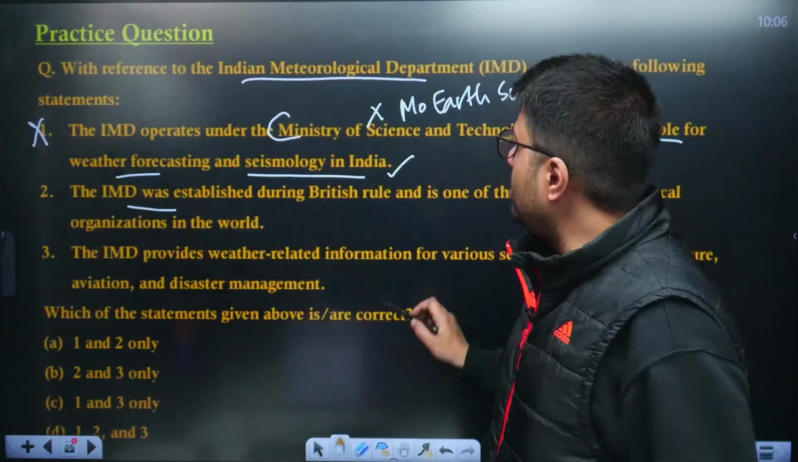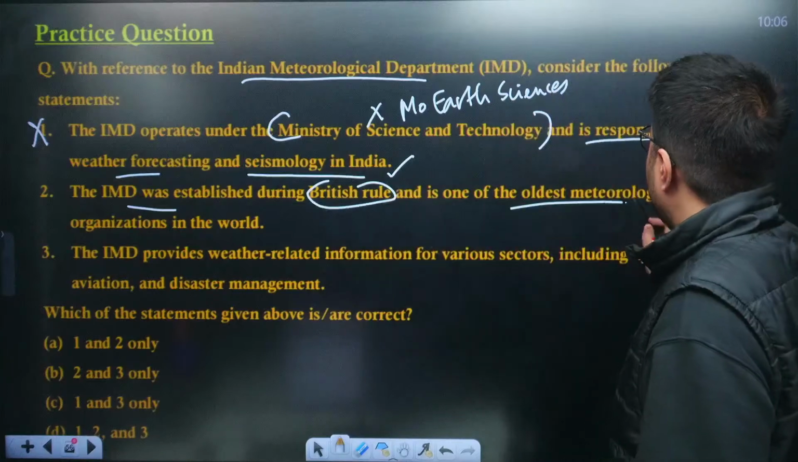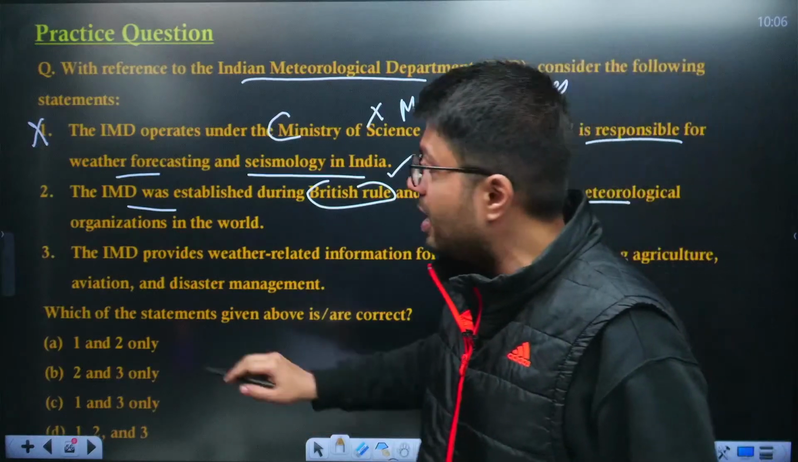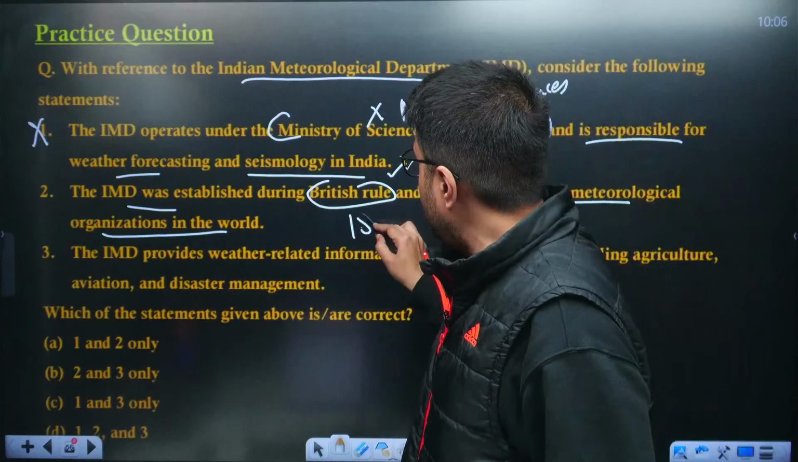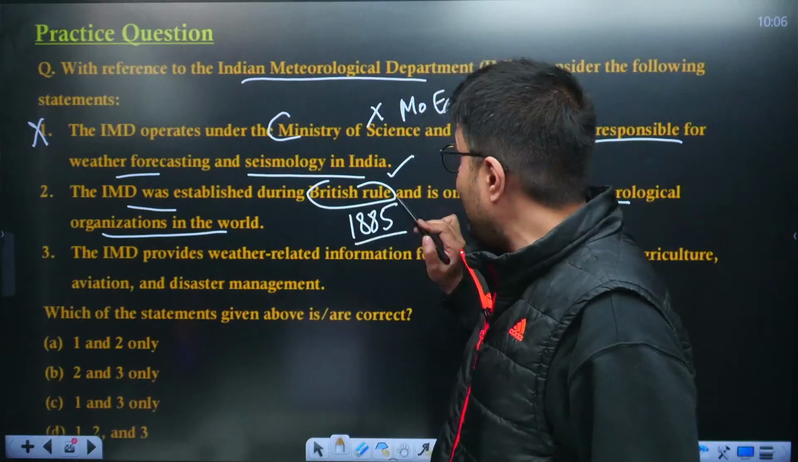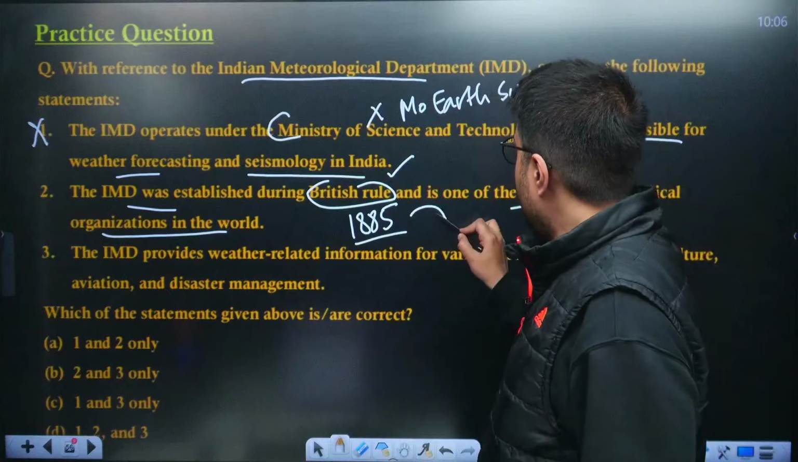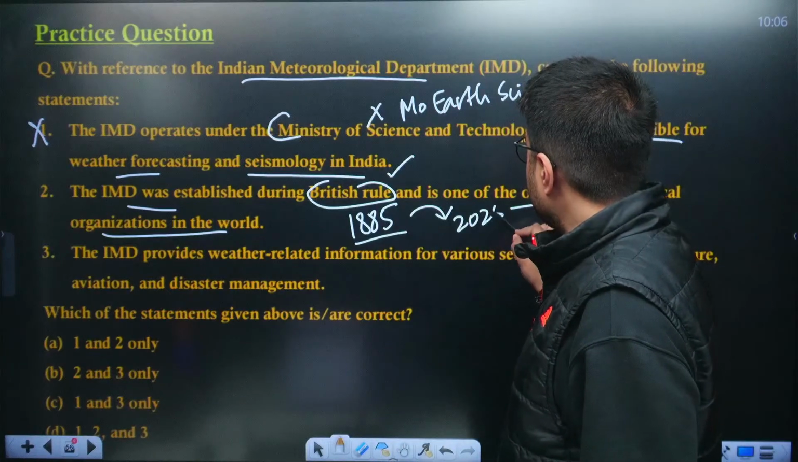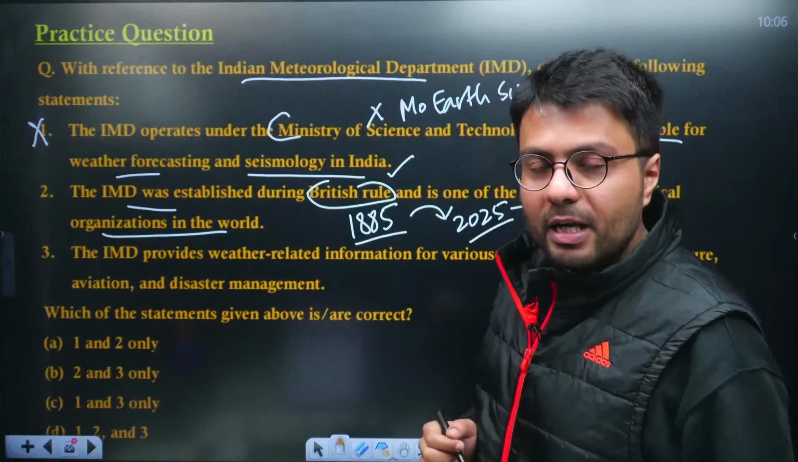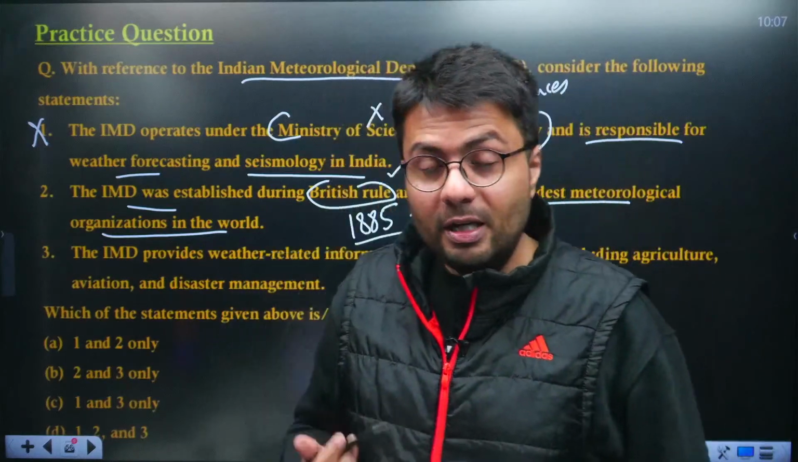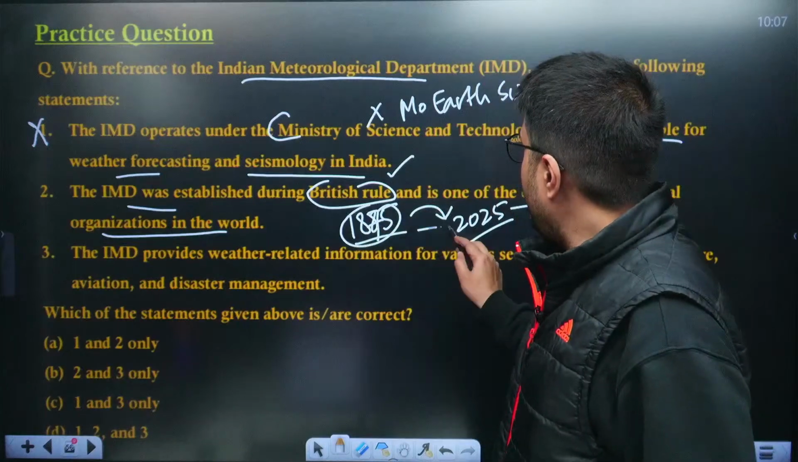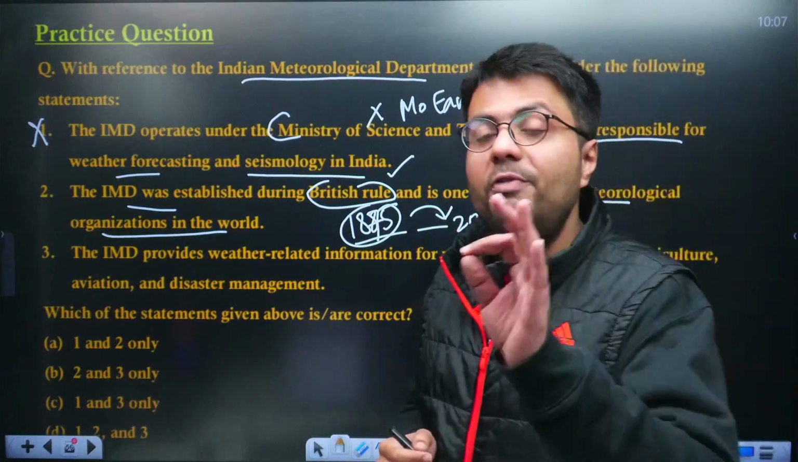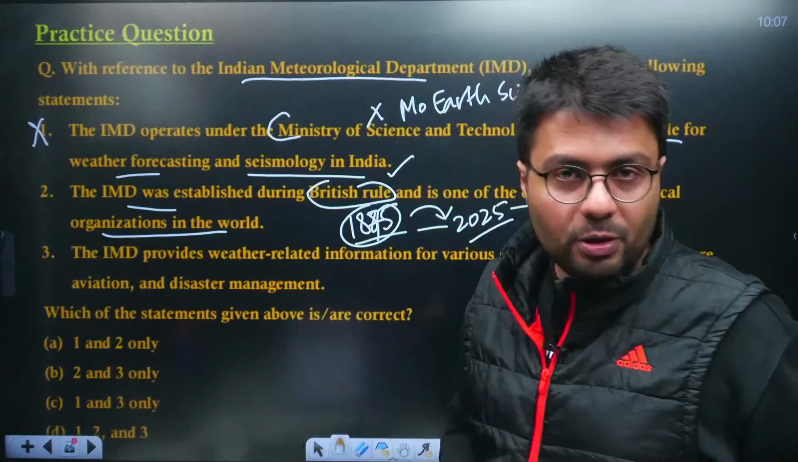The IMD was established during British rule, and it is one of the oldest meteorological organizations in the world. Now, it is one of the oldest because it was established back in 1885, and therefore 2025 marks the 150 years of completion of IMD. Sorry, it was established in 1875. Therefore, 2025 is 150 years after the IMD was established.